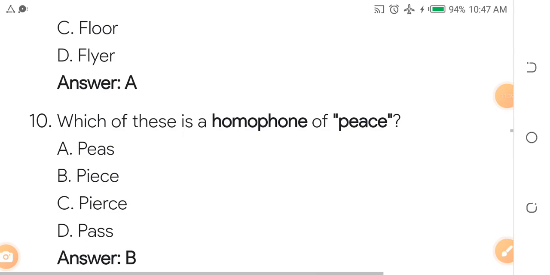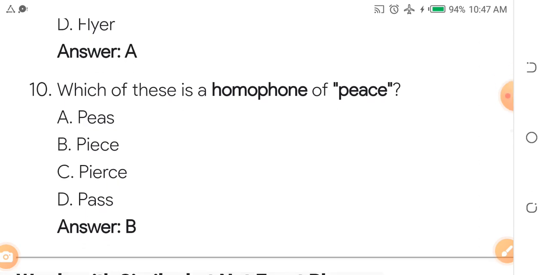Okay. Which of these is a homophone of peace? A, peace. B, piece. C, pias. D, pass. The answer is simple. The answer is B. Piece, P-E-A-C-E, and piece, like piece of cloth, P-I-E-C-E. All have the same sound, but different spelling.